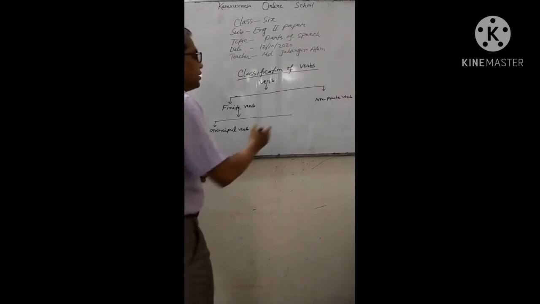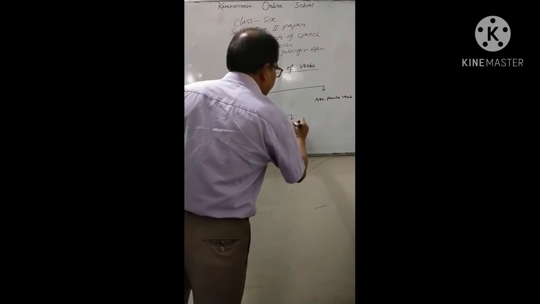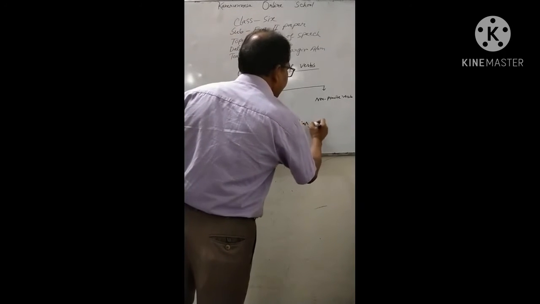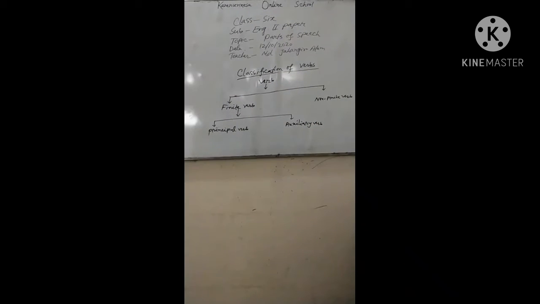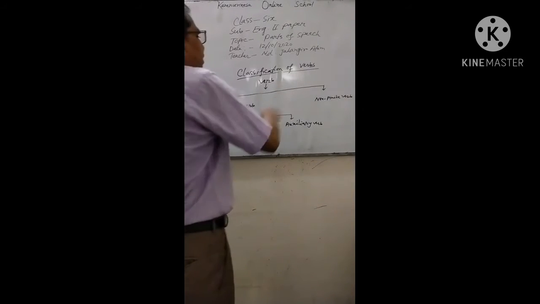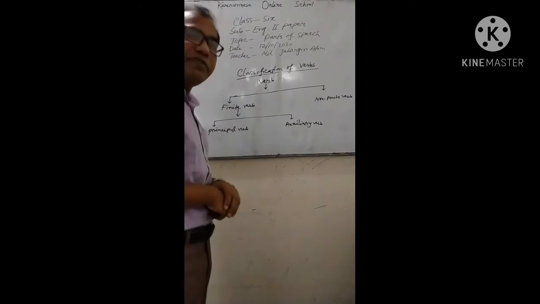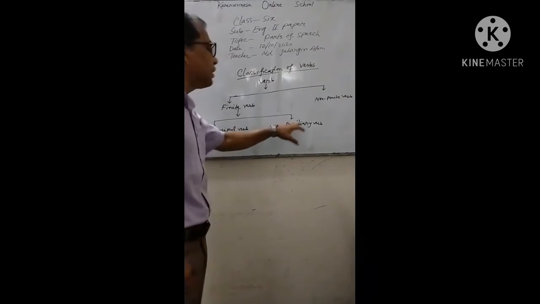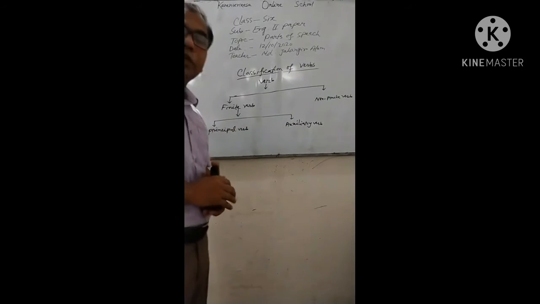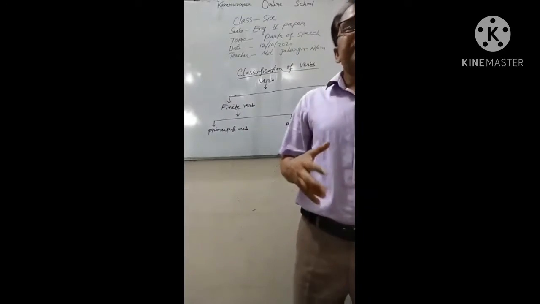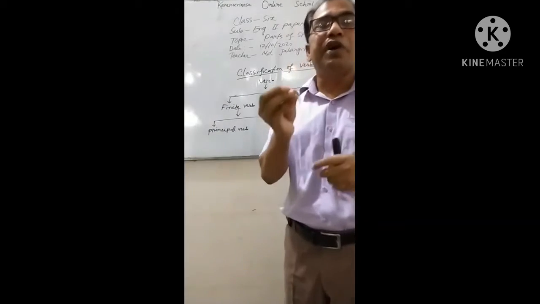Principal verb and auxiliary verb. Finite verb and non-finite verb. Principal verb and auxiliary verb. These are the two forms of finite verb. If you classify finite verb, you will get two forms, that is principal verb and auxiliary verb. But what is principal verb? Principal verb is the main verb. This is the root verb in a sentence.